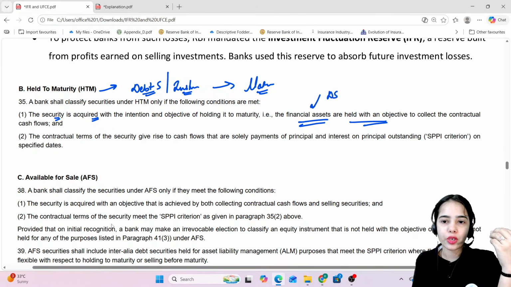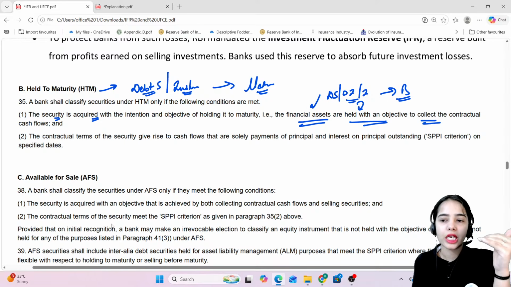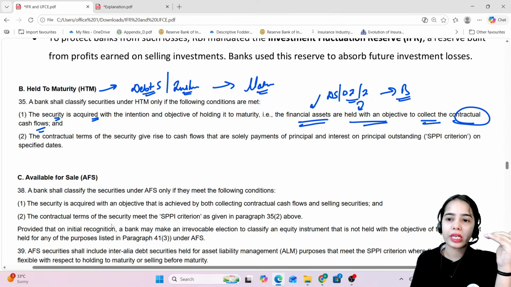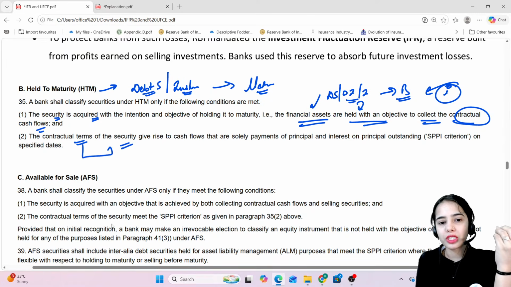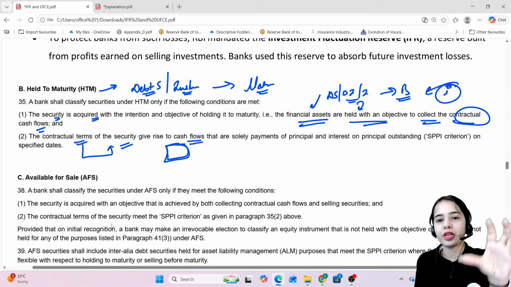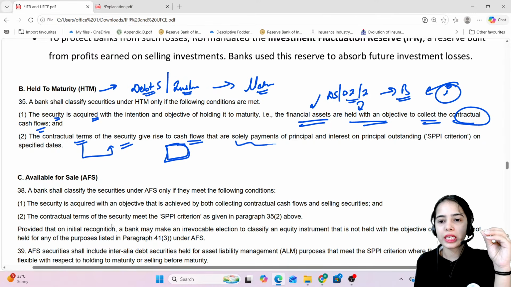This is the debt securities or the debt instruments or the other instruments that are held with the bank with the objective to collect the contractual cash flows, to collect the interest, to collect the returns on a regular basis, on a half-yearly basis or on a quarterly basis and such. The contractual terms of the security give rise... So as per the contractual terms, as per the contract, as per the document, there are regular cash flows that have to be given to the bank, okay, for the interest payments or solely payments of principal and interest.